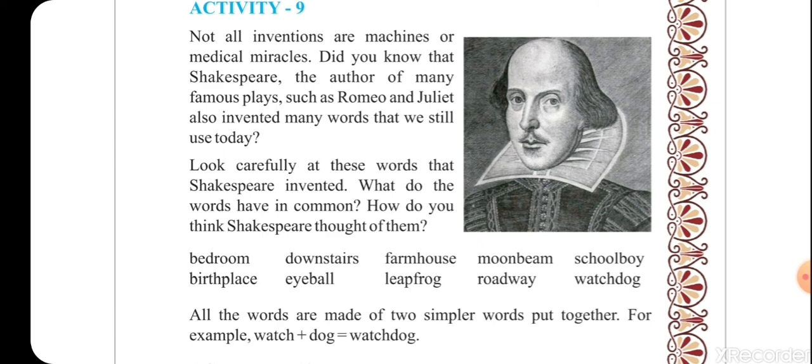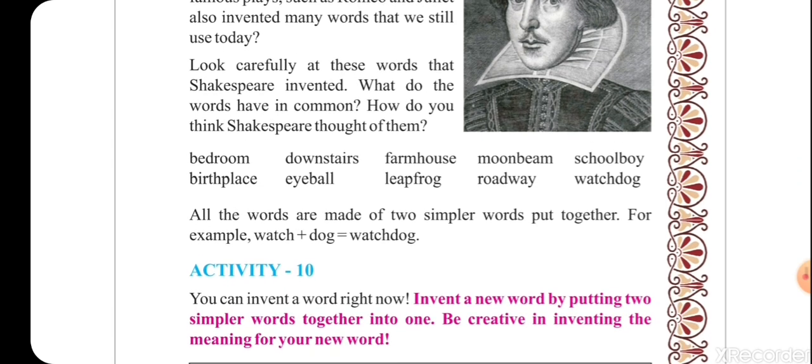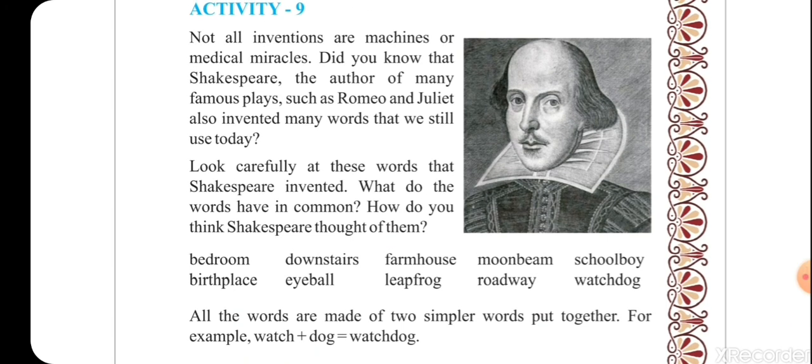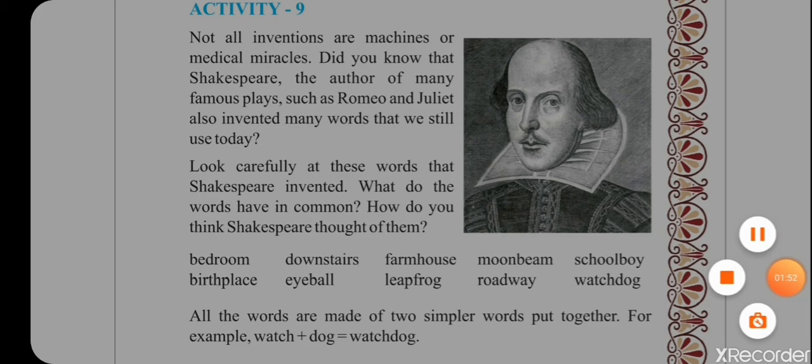Bedroom, downstairs, farmhouse, moonbeam, schoolboy, birthplace, eyeball, leapfrog, roadway, watchdog. All the words are made up of two simpler words put together. For example, watch plus dog is equal to watchdog. Smart guy. He has invented new words by joining two simpler words together. So see his invention, what he has done. Invention is not always all about machines and technology.